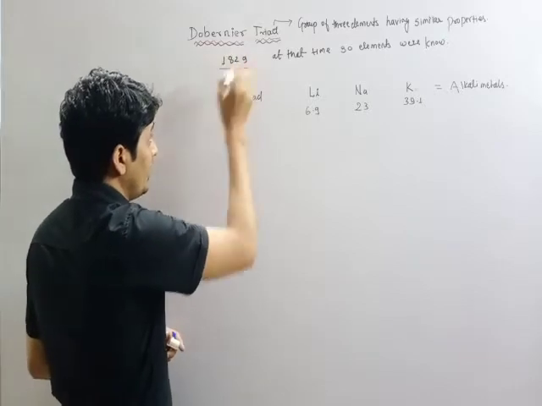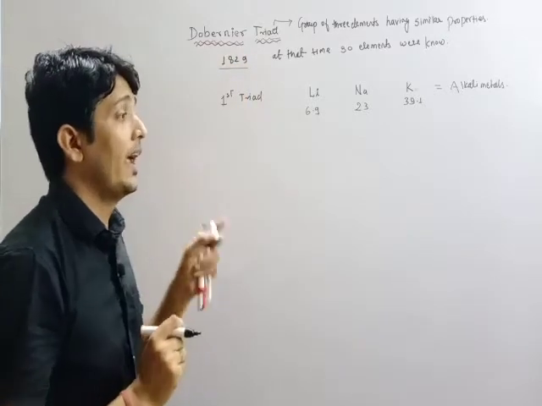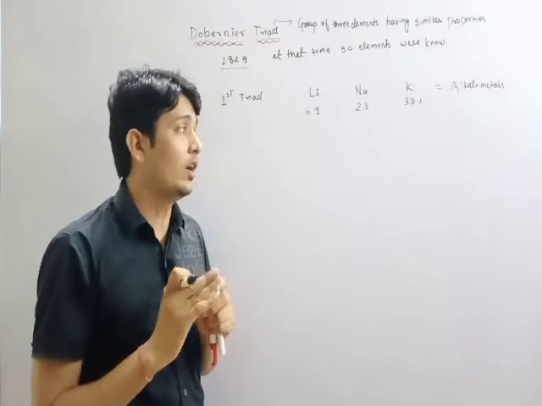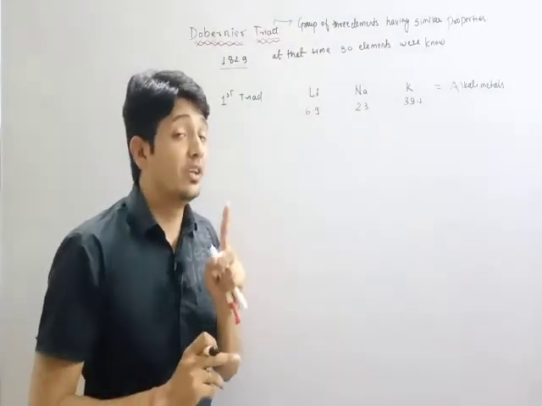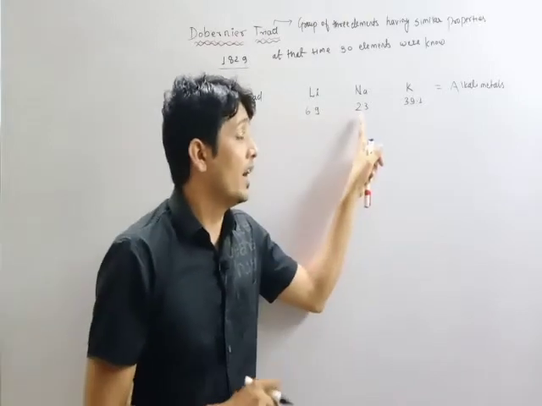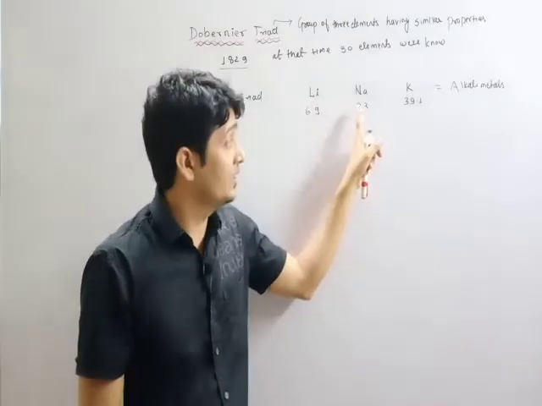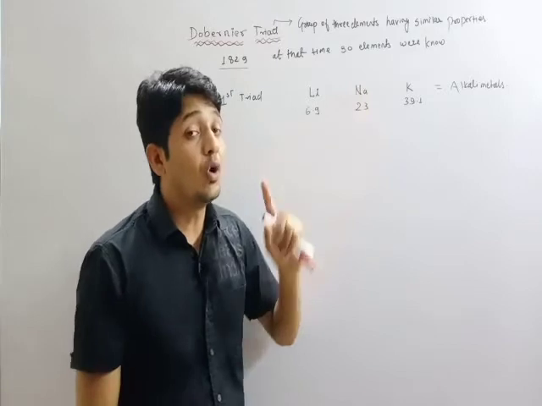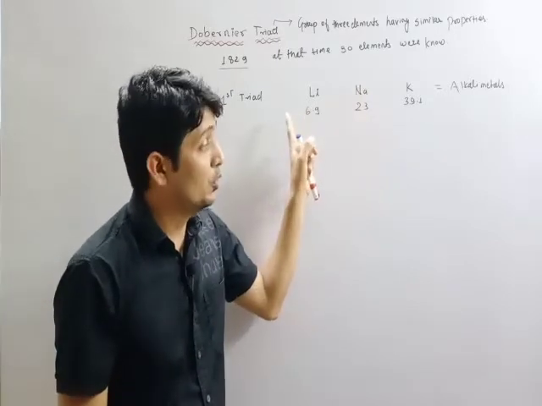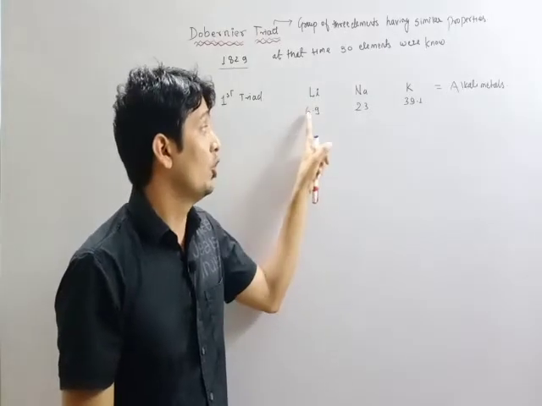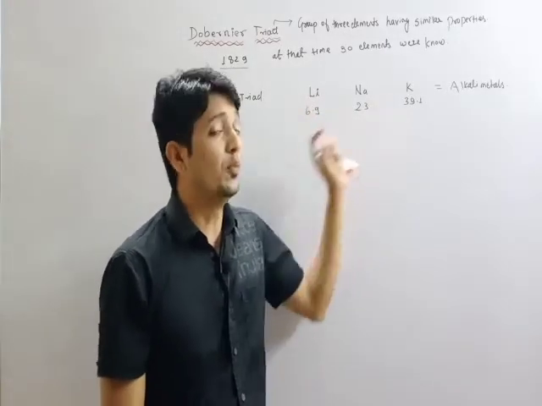In 1829 Daubigny put forward a law: the atomic mass of the middle element, that is sodium, is approximately the average of the atomic masses of lithium and potassium.